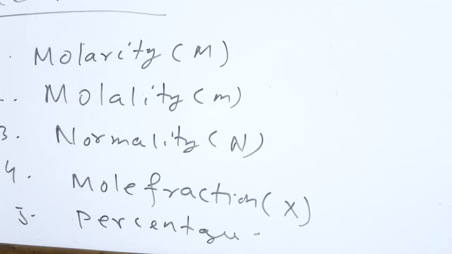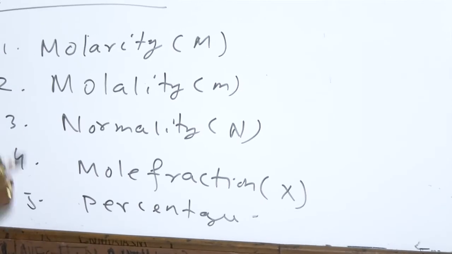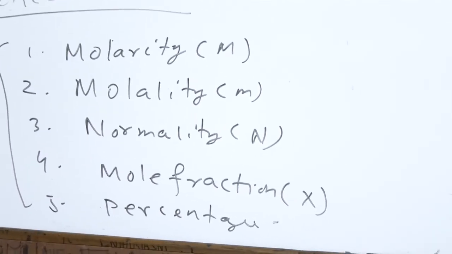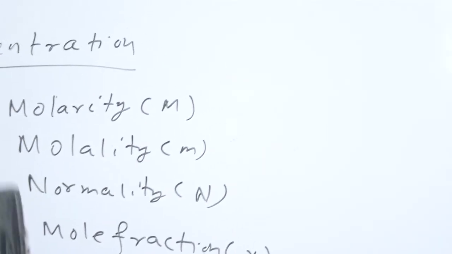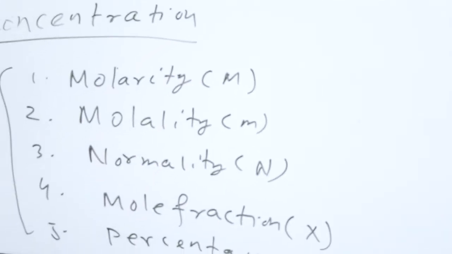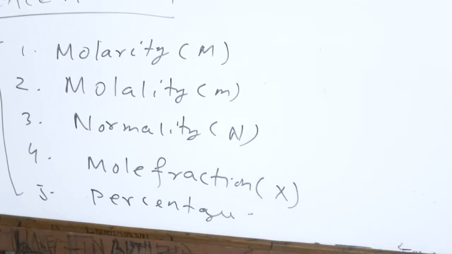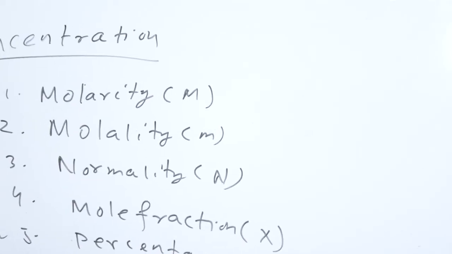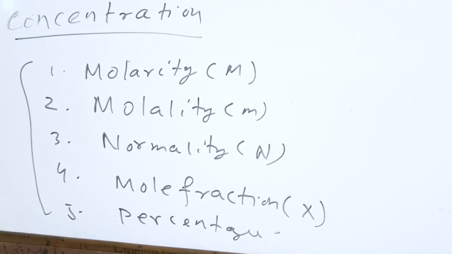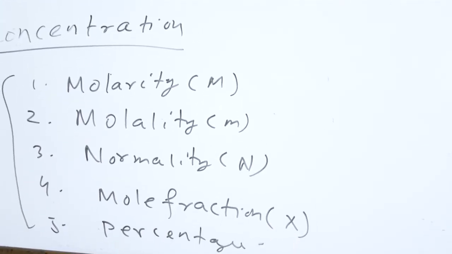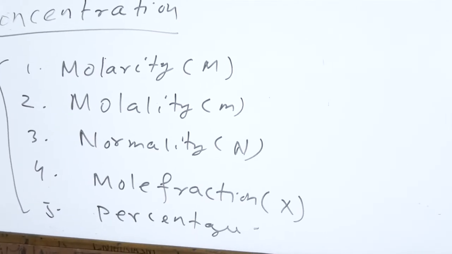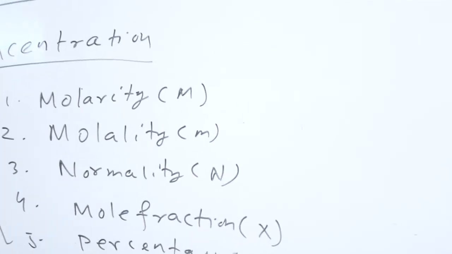Here, in these cases, we have to define the unit of concentration of a solution, where the molarity is the number of moles of a solute present per liter of a solution.